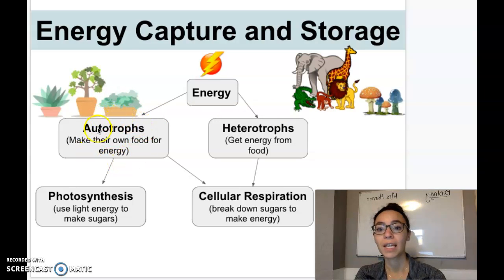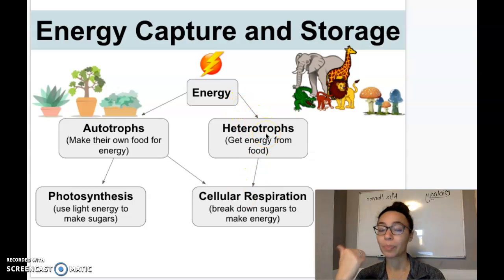So autotrophs get energy through a process called photosynthesis. Photosynthesis. We are using photons from the sun and synthesizing sugars out of that energy. So we're using light energy to make sugars, glucose in particular, starches. So the plants and algae are doing this process, making their own food, their own sugars. Then they can break down those sugars in a process called cellular respiration to make energy, ATP energy.